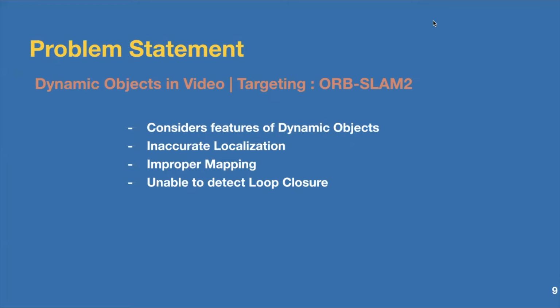So here is our problem statement. We have dynamic objects in our video and we are trying to run ORB-SLAM 2. ORB-SLAM 2 considers all the features in every frame irrespective of their static or dynamic nature, which results in errors of localization, mapping, and failure to detect loop closure.